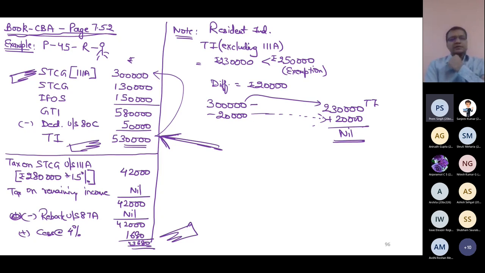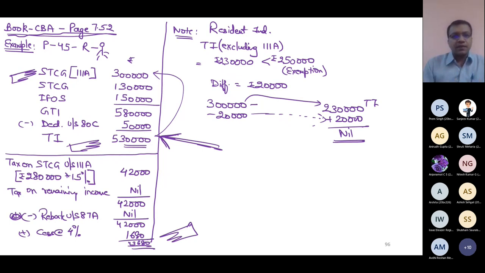Absolutely not. The government is giving you the benefit only if excluding this special income, and in special income also not every income comes. Lottery is also special, but we never give this relief in case of lottery. That special is only 111A or 112A, or also normal long-term capital gain.